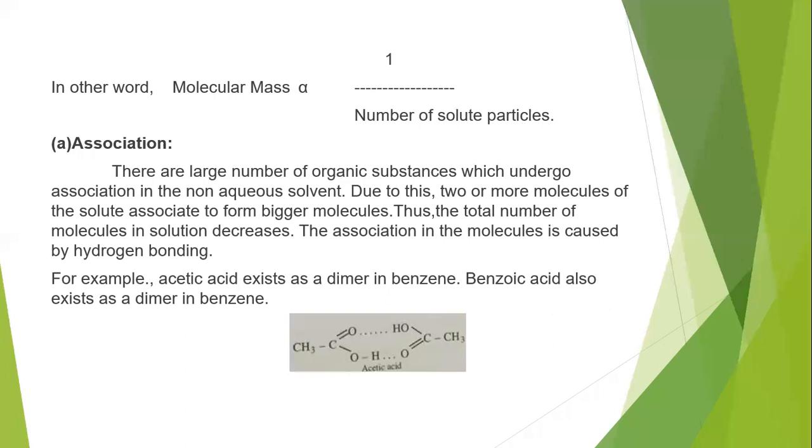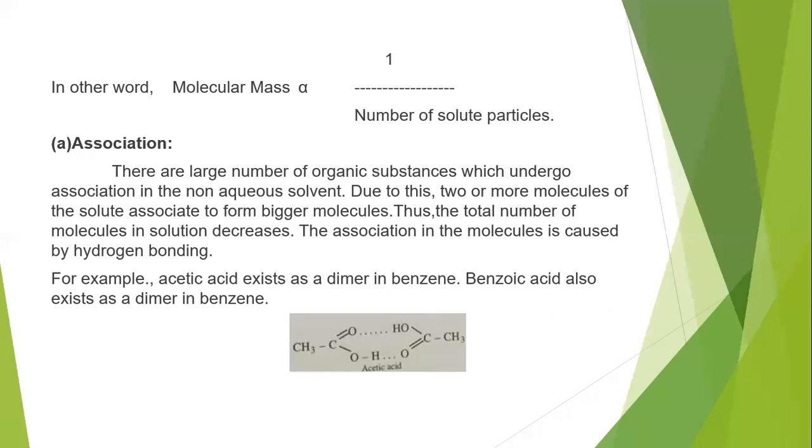The association of molecules is caused by hydrogen bonding. How is it possible? It is possible by the hydrogen bonding which exists between one atom of one molecule and another atom of another molecule. In general, that is between oxygen and hydrogen, one electronegative element and the other being hydrogen. So it is because of hydrogen bonding only that the association takes place.